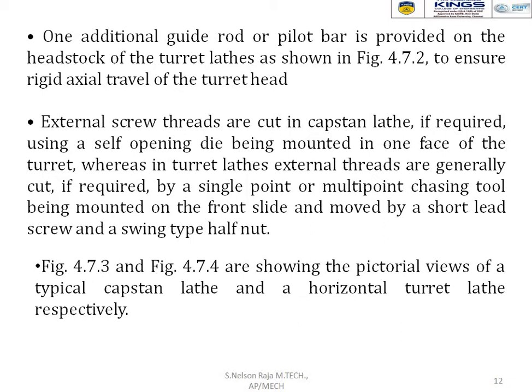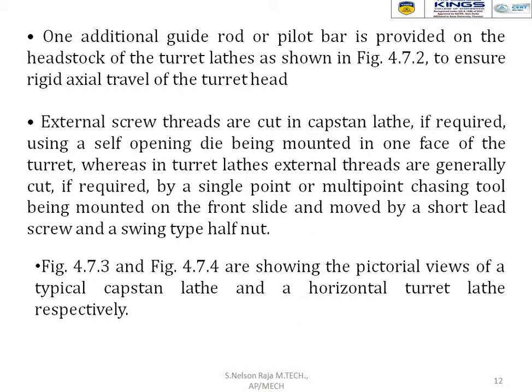External screw threads are cut in a capstan lathe, if required, using a self-opening die mounted in one face of the turret, whereas in a turret lathe external threads are generally cut, if required, by a single point or multi-point chasing tool mounted on the front slide and moved by a shorter lead screw and a swing type half nut.